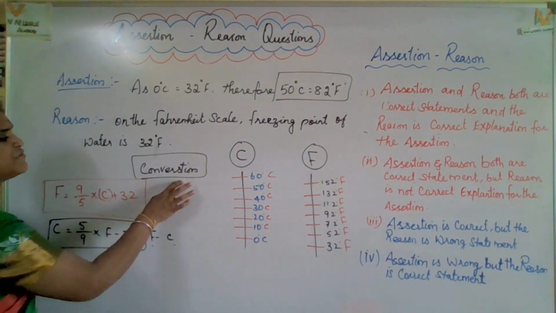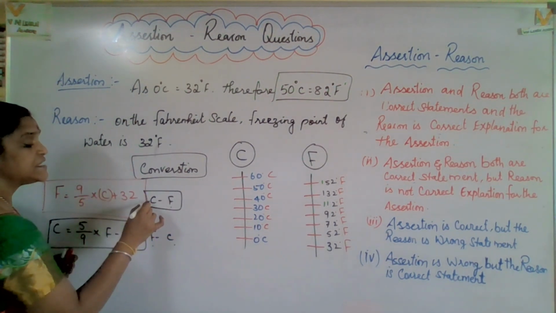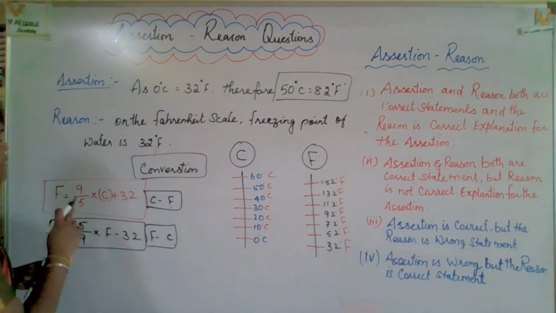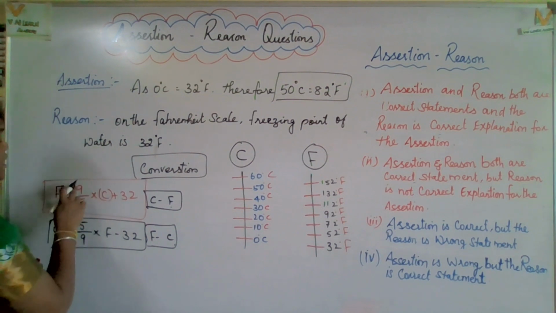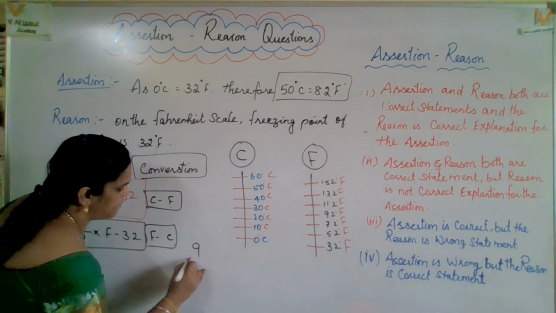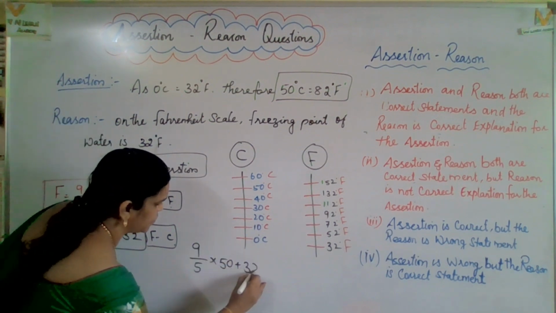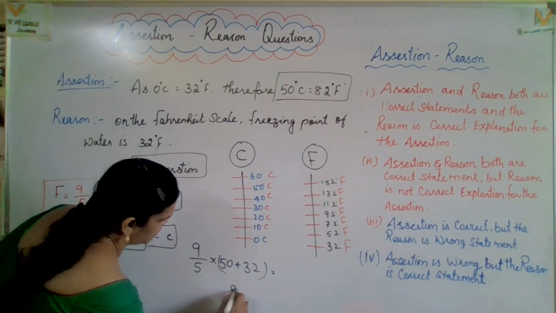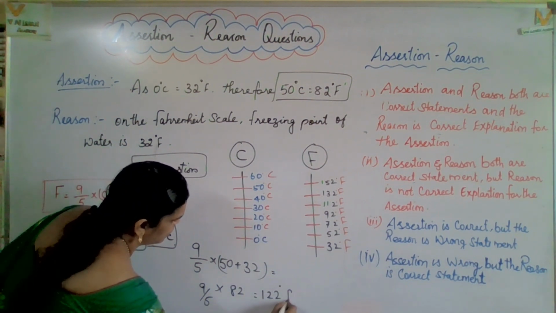For that, we have to follow the conversion formula. What is the conversion formula I have given? This is Celsius to Fahrenheit, and this is Fahrenheit to Celsius. Already we have gone through Fahrenheit to Celsius. Now we are going to see Celsius to Fahrenheit. Here they have given 50 degrees Celsius. So 9 by 5 into Celsius plus 32. That means 9 by 5 into Celsius 50 plus 32. Altogether how much? 9 by 5 into 50 is 90, plus 32, so you will get 122 degree Fahrenheit.